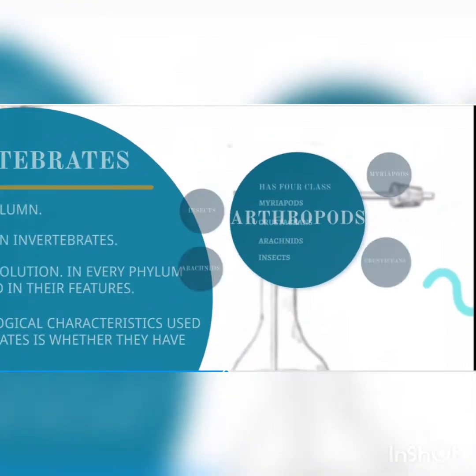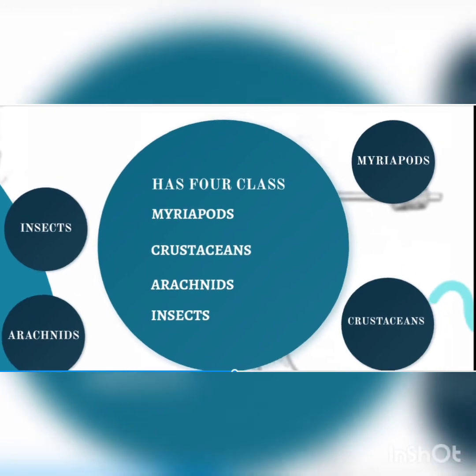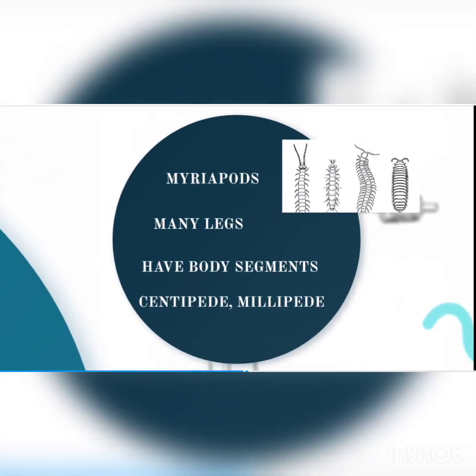There are 4 classes in arthropods: myriapods, crustaceans, arachnids, and insects. As the name suggests, myriapods, pods again means legs, myria means more number of legs. So they have many legs, their body has more segments. An example of a myriapod is centipede and millipede. I hope you have seen a centipede and millipede in real life.